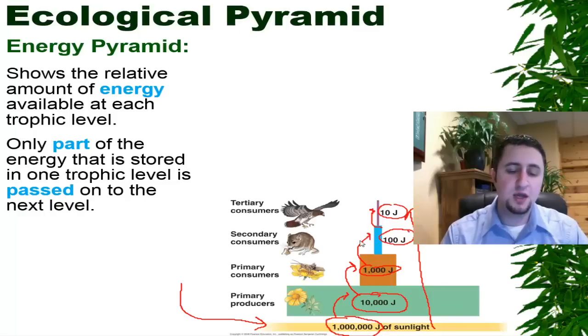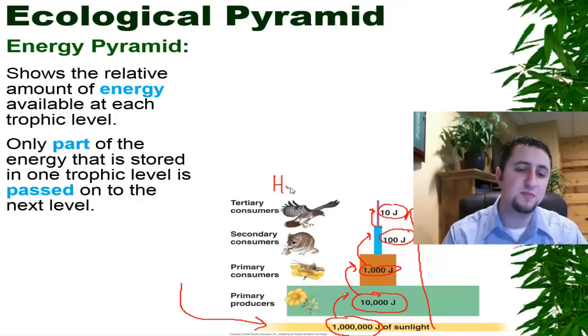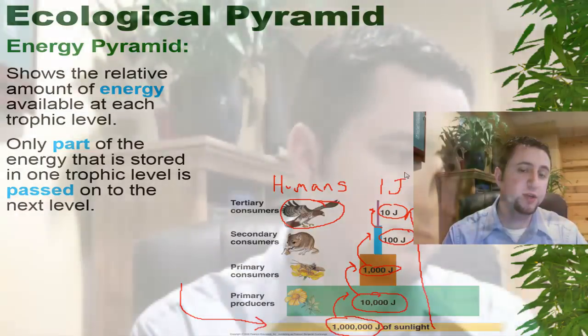For example, let's go back in here. We talk about 1,000,000 going to 10,000, going to 1,000, going to 100, going to 10. But what about at its most basic level, what if we say humans are going to eat this bird right here? How much of the energy are humans going to get? Well, if you follow the trend, humans are only going to get 1 joule of energy.